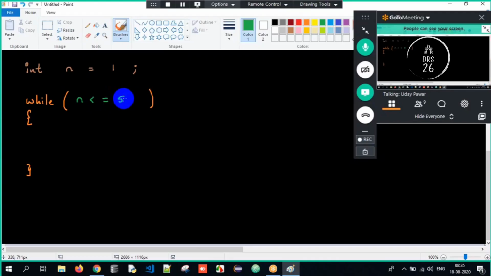So now do you all have any idea what will be the output when I try to print the value of n? If I try to print using system.out.println, and I'm printing the value of n here. Any idea what will be the output? Think and tell me what will be the output here, guys. I'm just initializing it over here. Just a random guess, what will be the output?